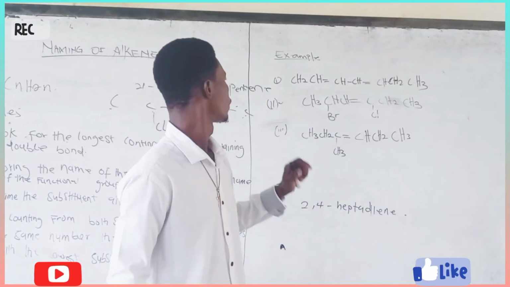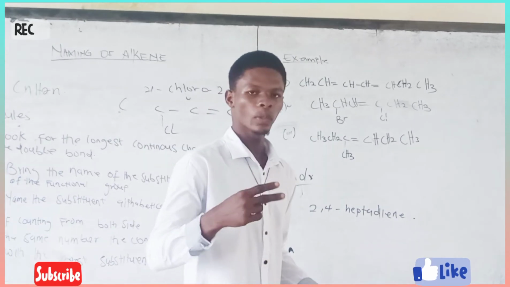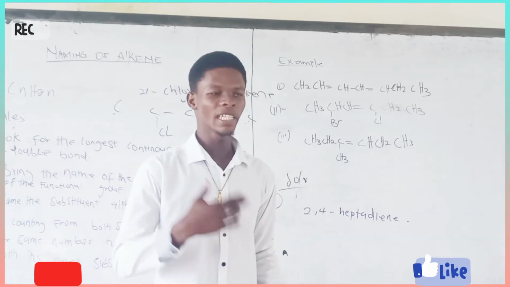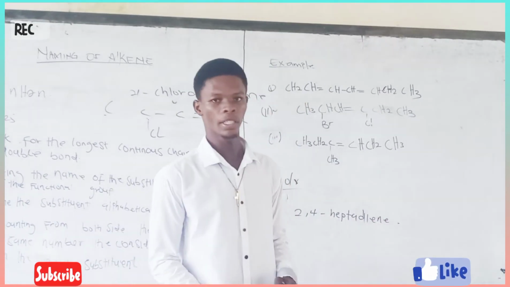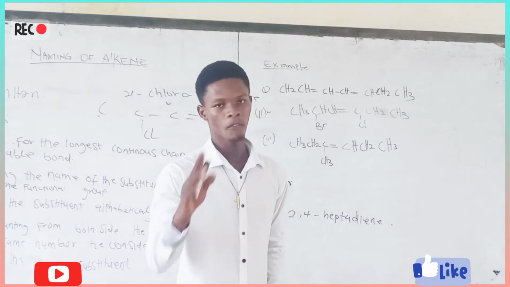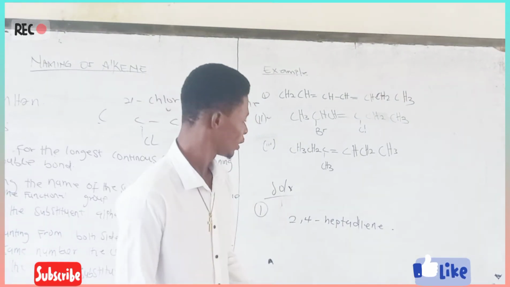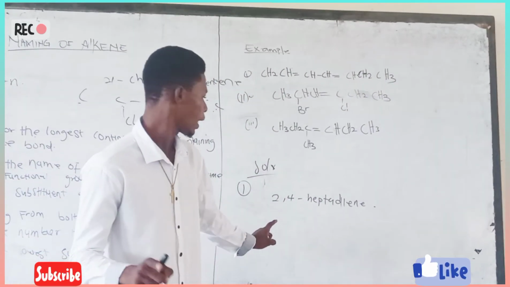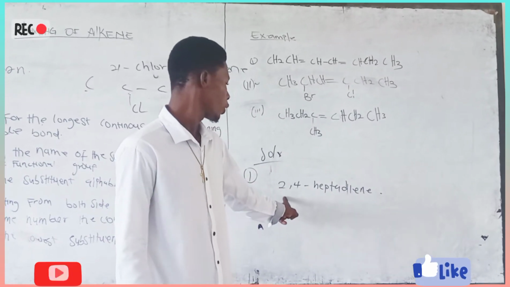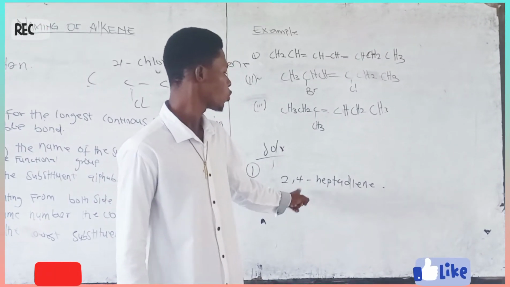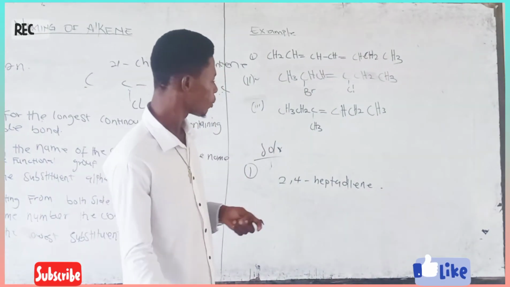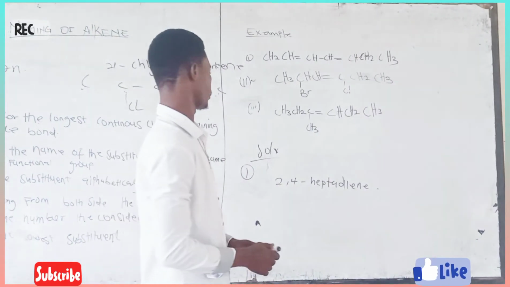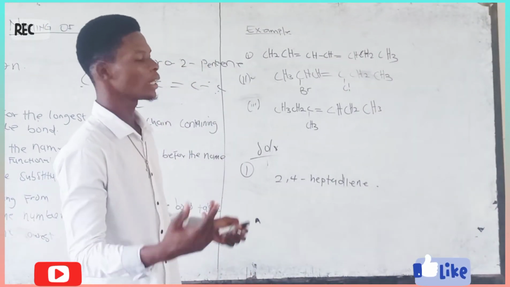As I explained previously, when there are 2, the last "ene" changes the name to diene. When there are 3, the last "ene" is triene. Just try to know the number of the double bonds over there so that you change this part accordingly. So it means that the first double bond is on carbon number 2, and the second is also on carbon number 4. So it means that two double bonds are there. So then we can see that this side is what? Diene. Okay.